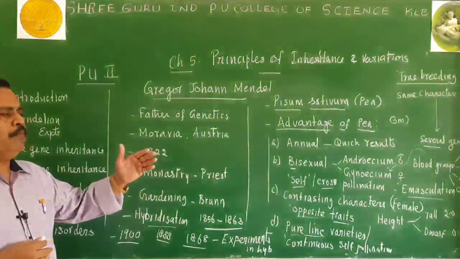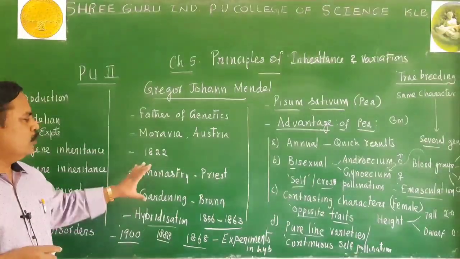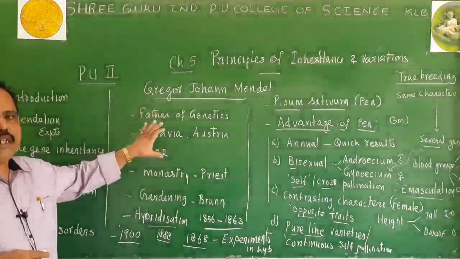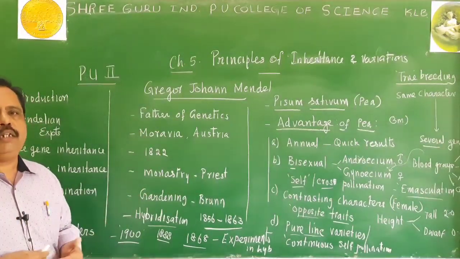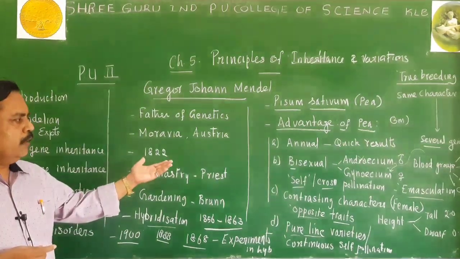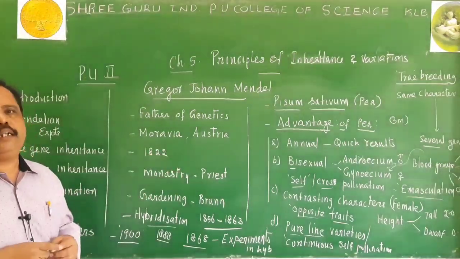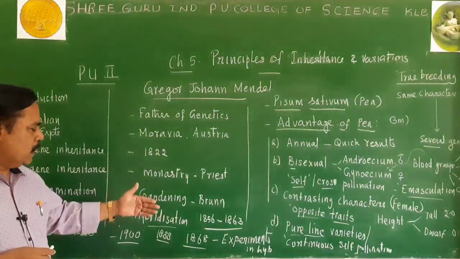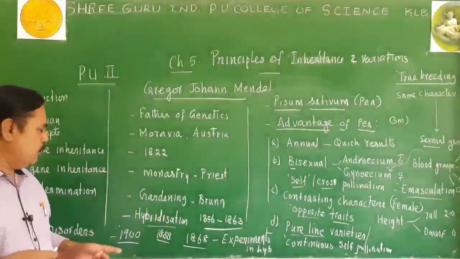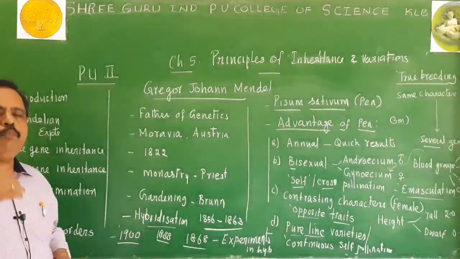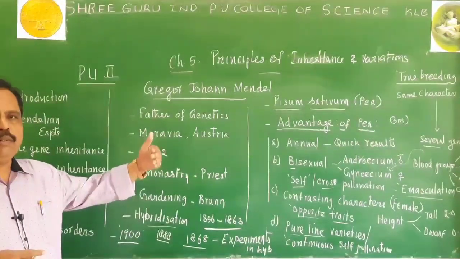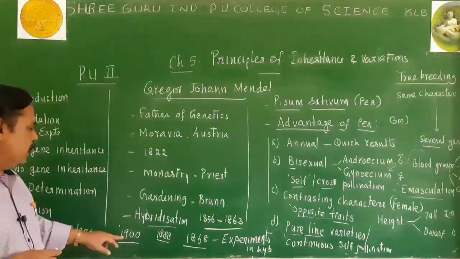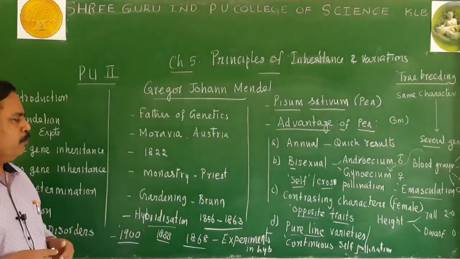Then his works were made popular. So when Mendel was alive, his experiments were not appreciated or accepted directly, and did not become popular at that time. Later, around 22 years after his death, his theories were reproposed by various scientists. We will study about the rediscovery of Mendelism and everything in a later point.